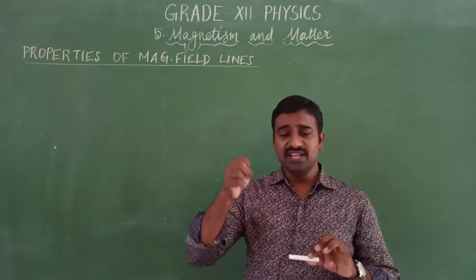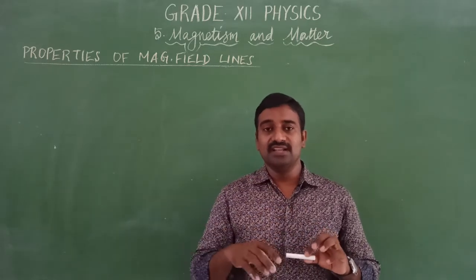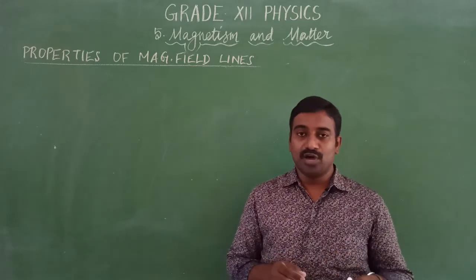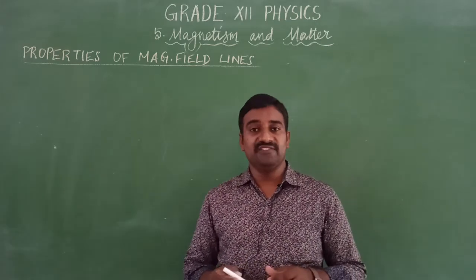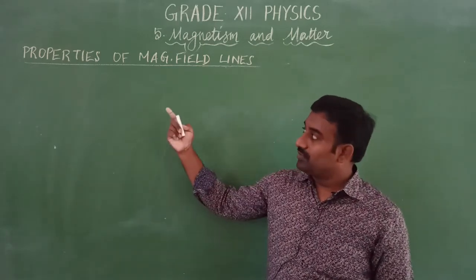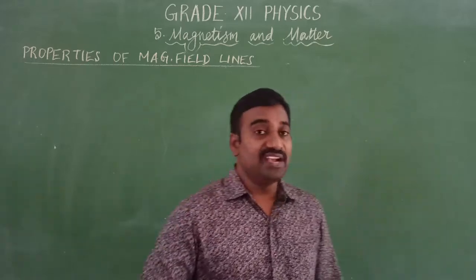Okay, if you sprinkle iron filings around the magnet, then the iron filings align themselves in concentric circles around the bar magnet, which indicates the magnetic field lines. So we are now going to discuss the properties of magnetic field lines.